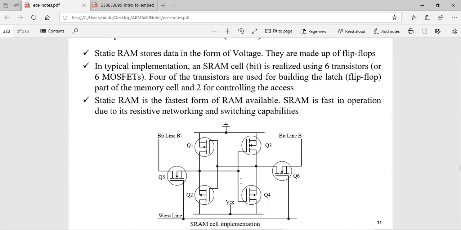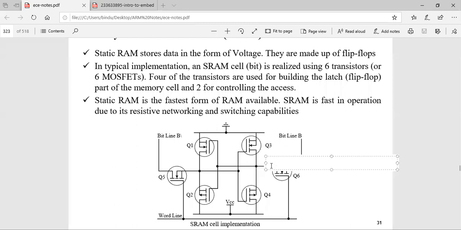Okay, so now we will see how you read or write data onto the SRAM. Please listen carefully.